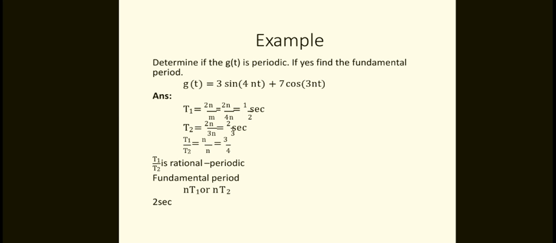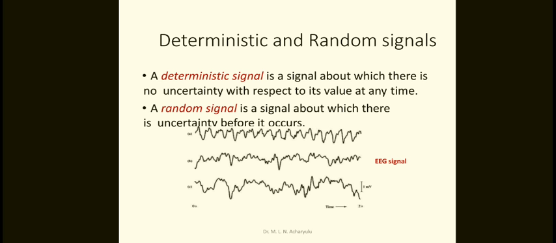Therefore the fundamental period is 2 seconds. So this is a good example for periodic and aperiodic signals. We did at least 3-4 problems in each case.